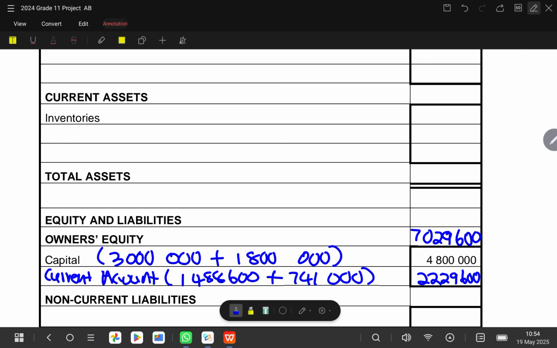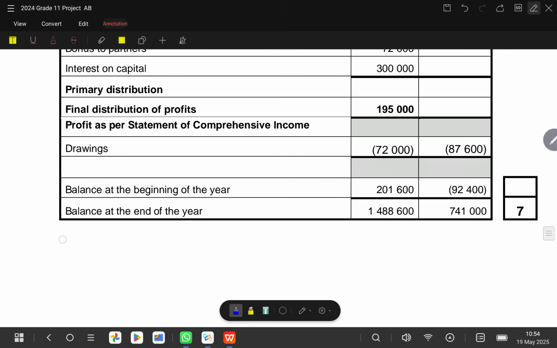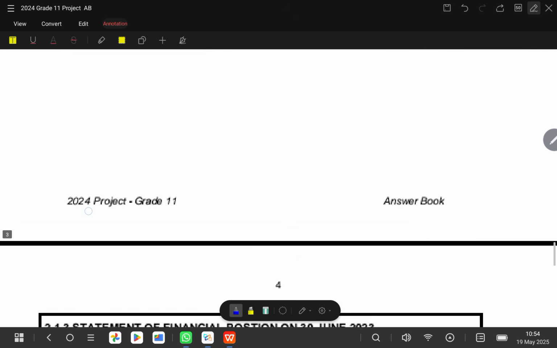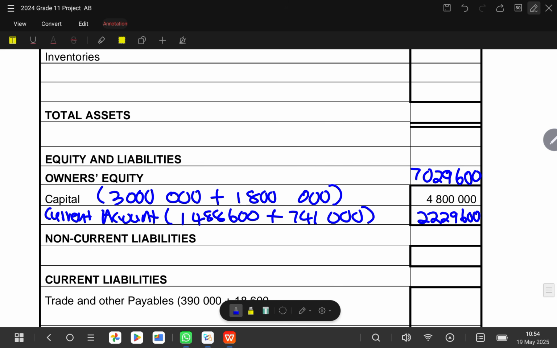So let's confirm. We go to the balances here. If you say 1,488,600 plus 741,000, it gives you 2,229,600. Then you add it together with your 4,800,000, and you are good to go. You have 7,029,600. So you already have marks for doing this part.